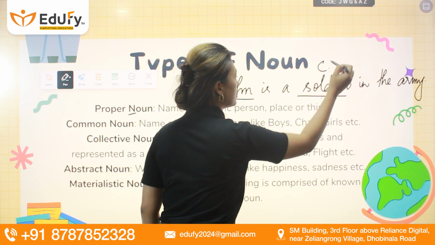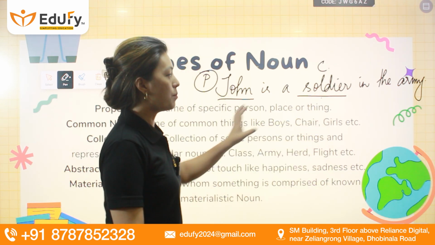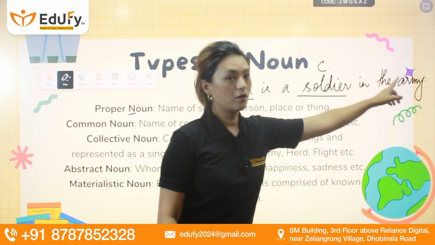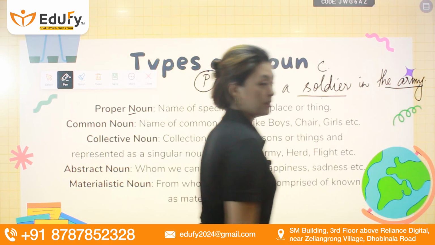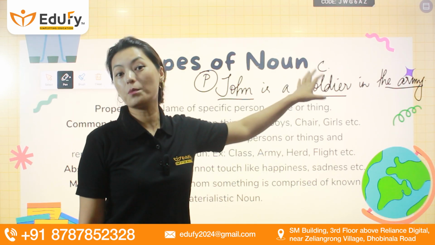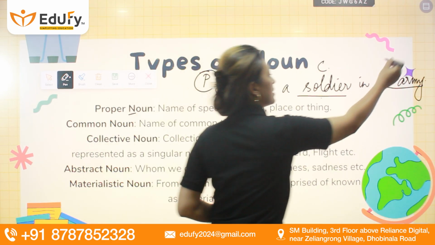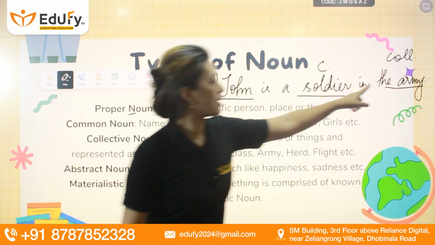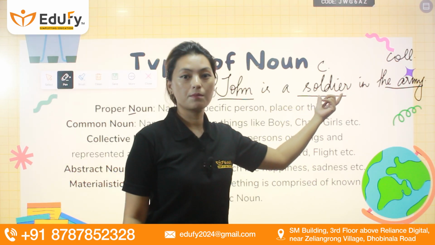Soldier becomes a common noun, a commonly used name. However, when we look at the word army here, this is also a noun, but this one is not a common noun, it is a collective noun. Why? Because it is a collection of these people.